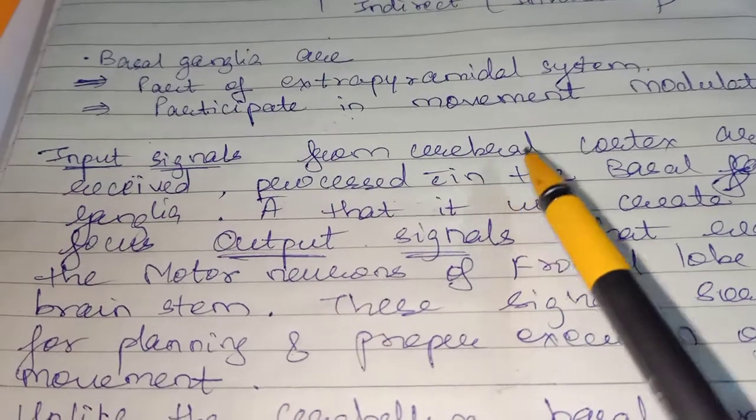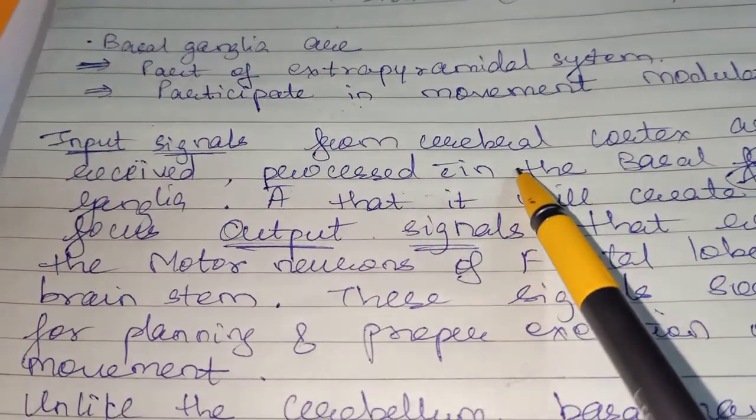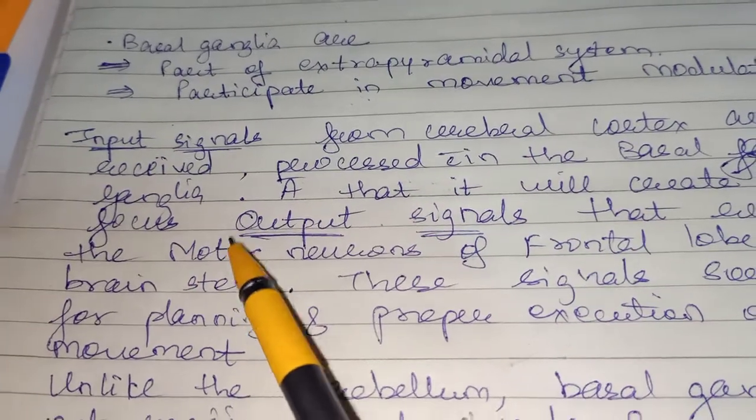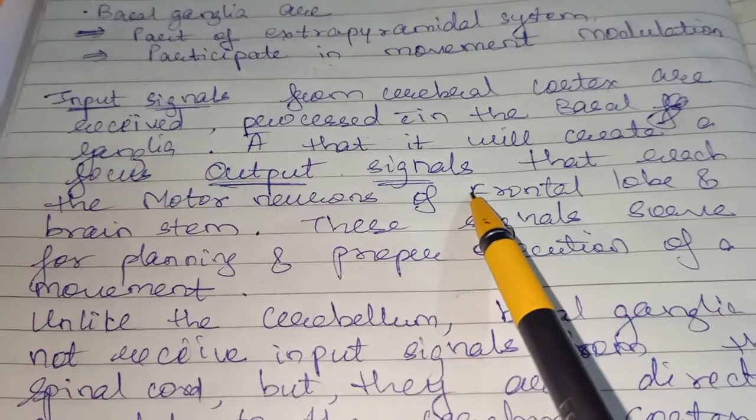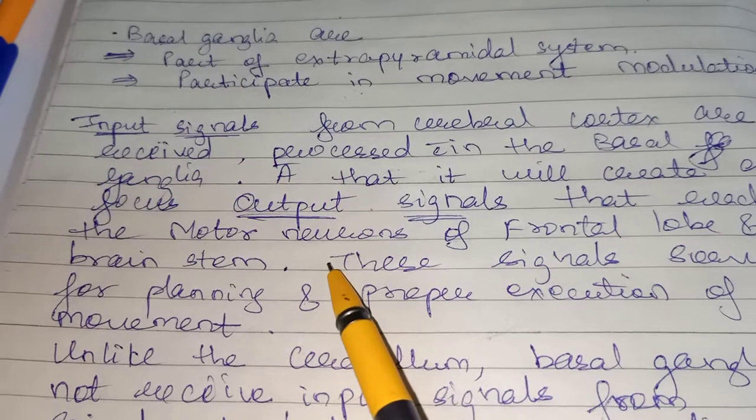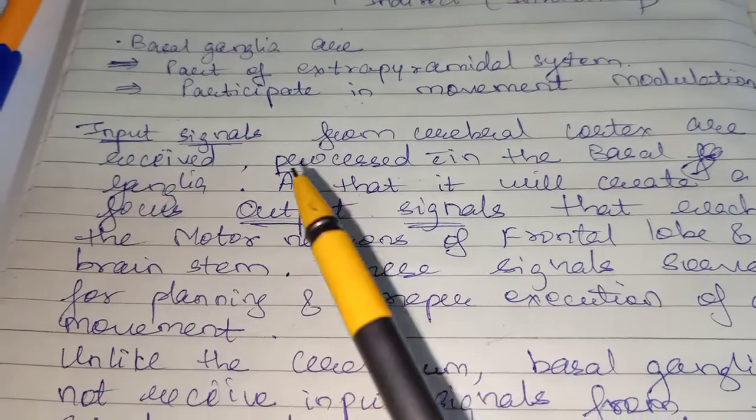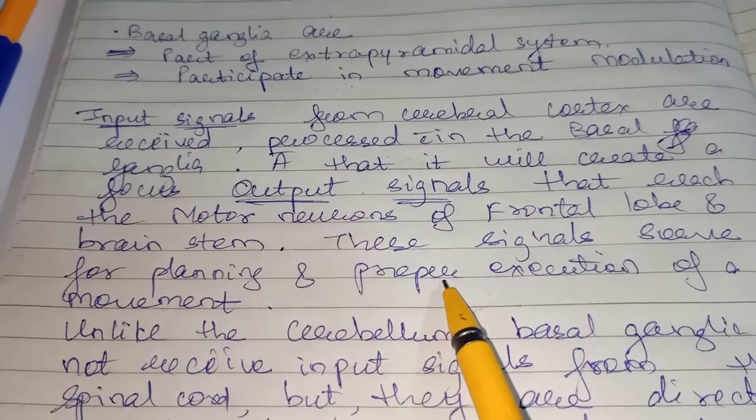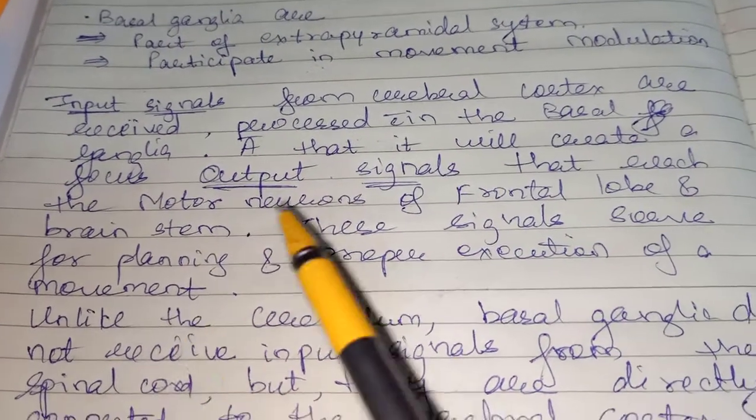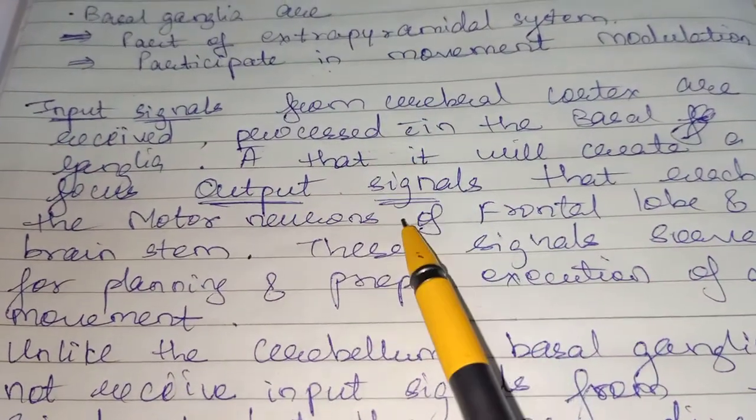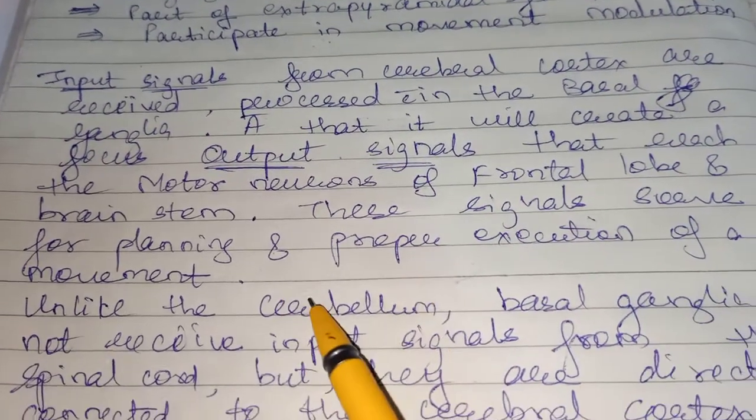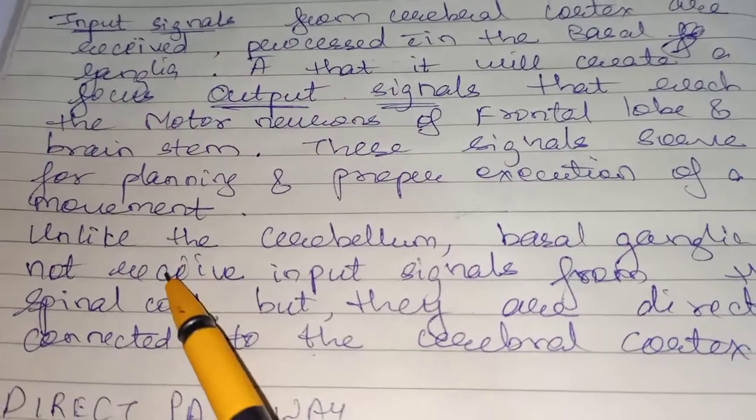So input signals are from the cerebral cortex. They are received and processed in the various components of the basal ganglia, and then there are output signals that reach the motor neurons of the frontal lobe. You know that in the frontal lobe there are motor neurons, the primary motor cortex and premotor cortex. So it will reach there. These output signals coming from the basal ganglia are required for planning and proper execution of the movement.